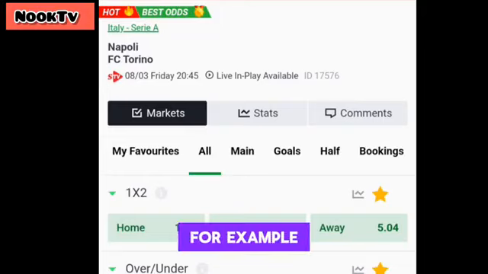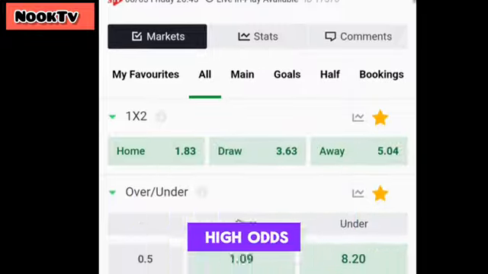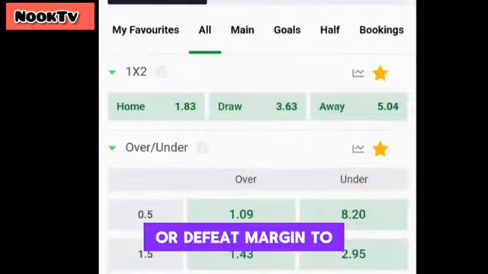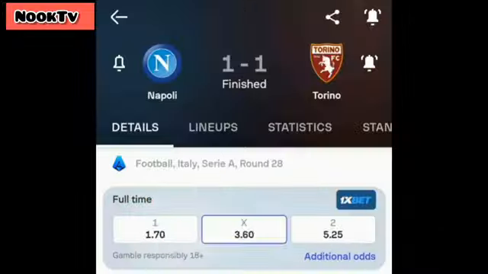For example, in this game between Napoli and Torino, Napoli was given such high odds even though they were at home because they expected the win or defeat margin to be slim. And when the match was played, the game ended 1-1.